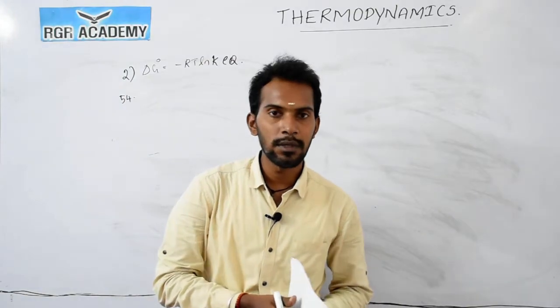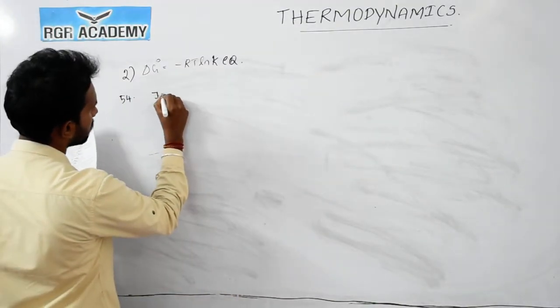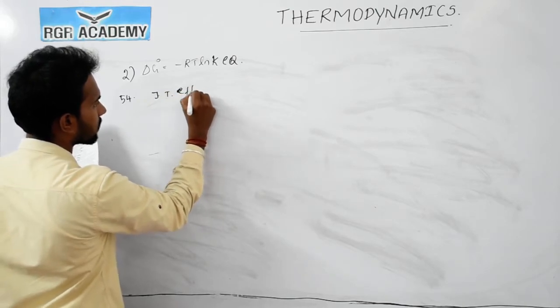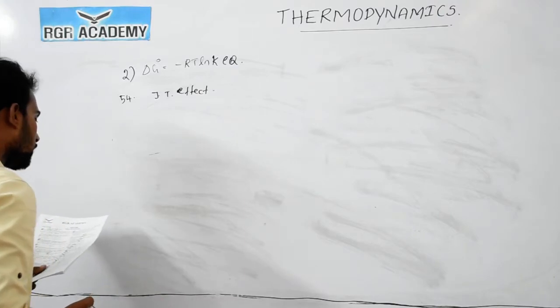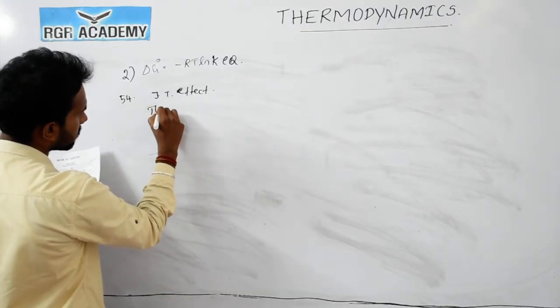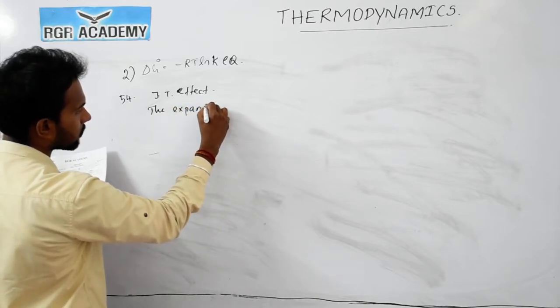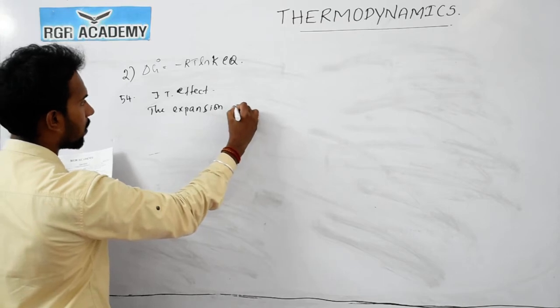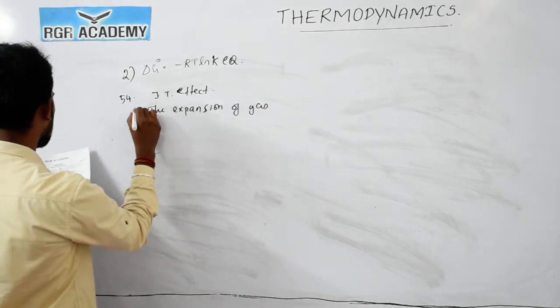This concept is based on the Joule-Thomson effect. So the expansion of gas in the refrigerator is the correct answer. So the answer is 1.